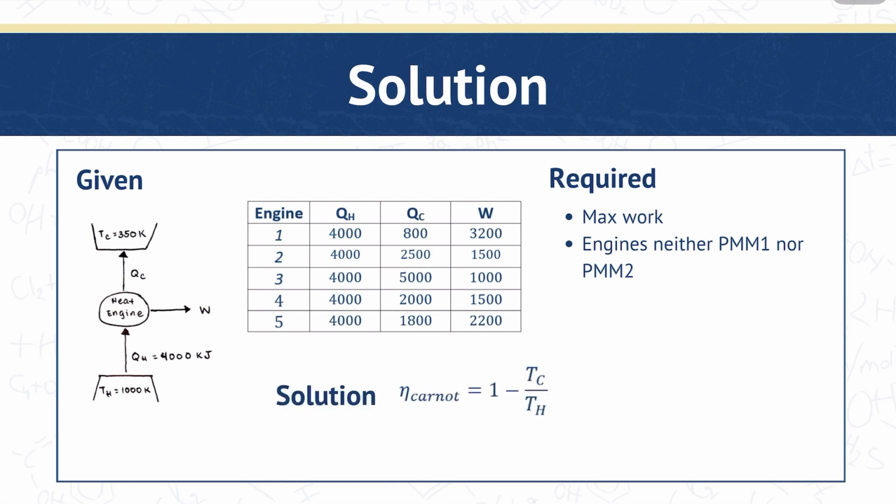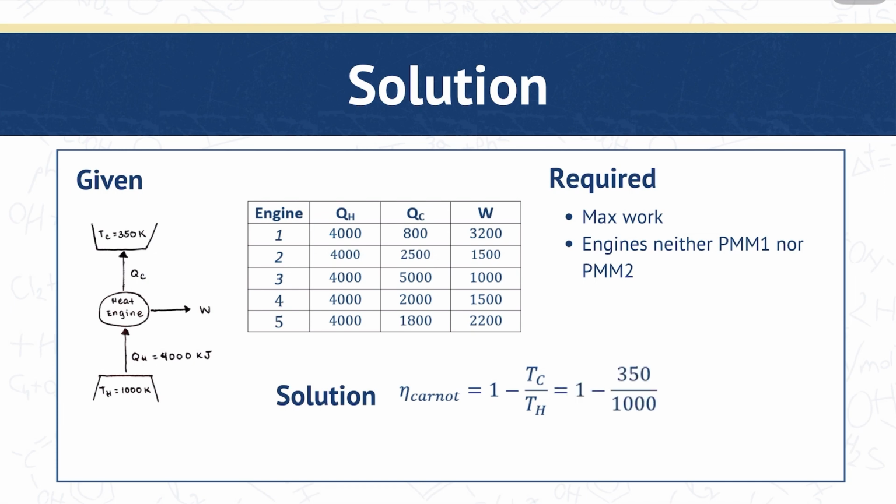And for the solution, we have the equation for the efficiency of the Carnot cycle, which is equal to 1 minus the temperature of the cold reservoir over the temperature of the hot reservoir. We get this because the second law states that the efficiency of the Carnot cycle is the maximum possible allowable.